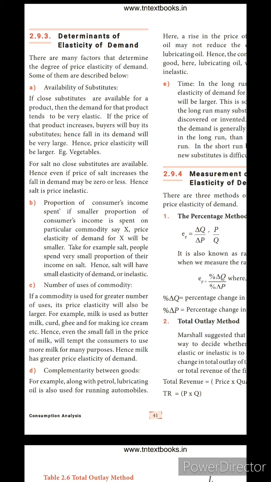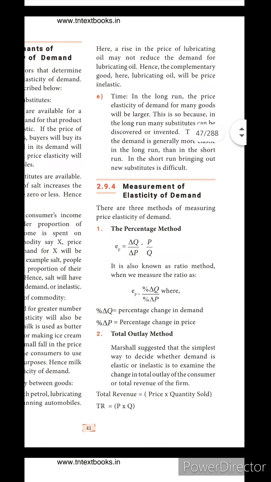Complementarity between goods. I already told you about petrol and car, ink and pen, like that. Those are the complementary goods we are talking about. Along with petrol, lubricating oil is also used for running automobiles. Both are used only for the car. A rise in the price of lubricating oil may not reduce the demand for lubricating oil.